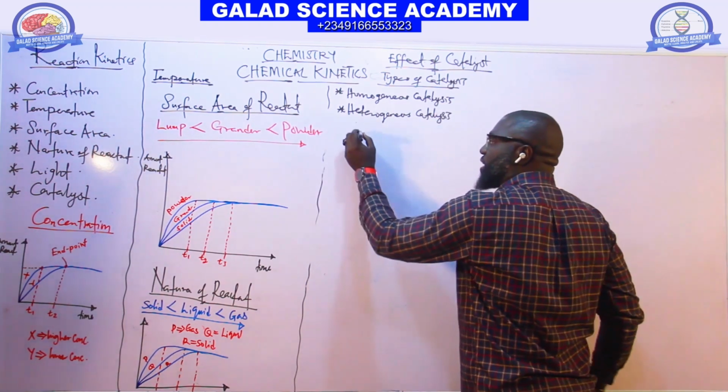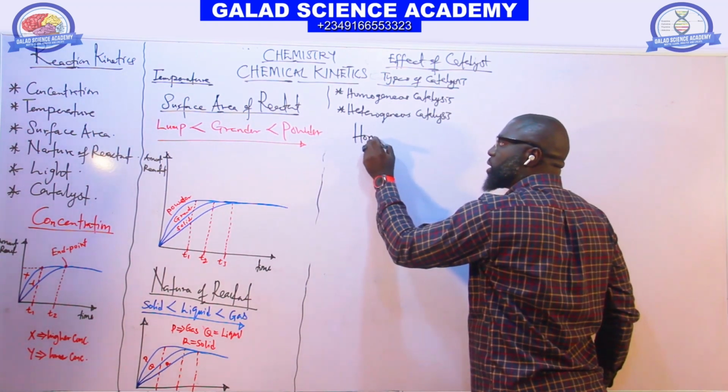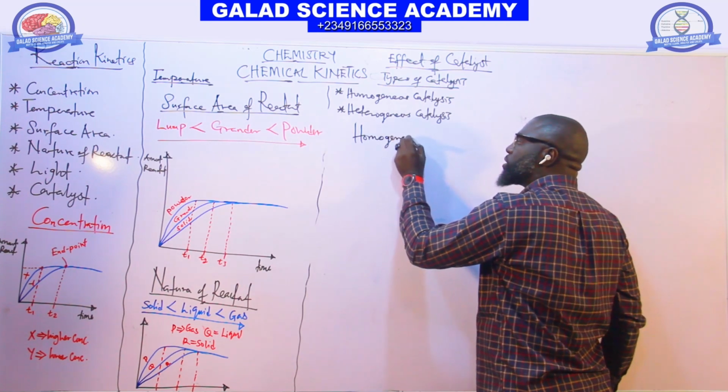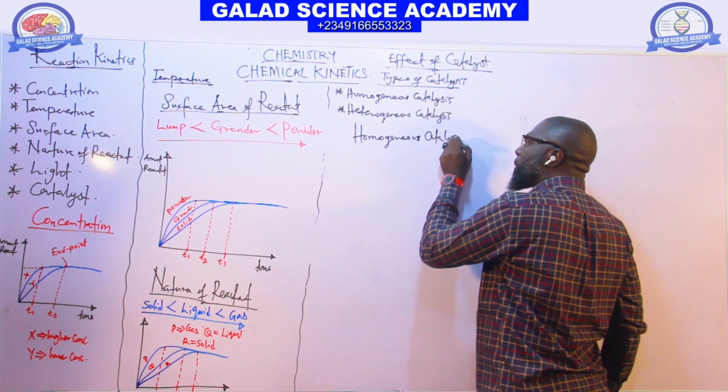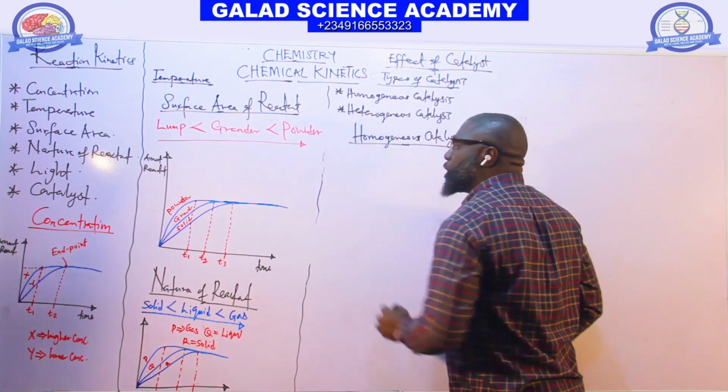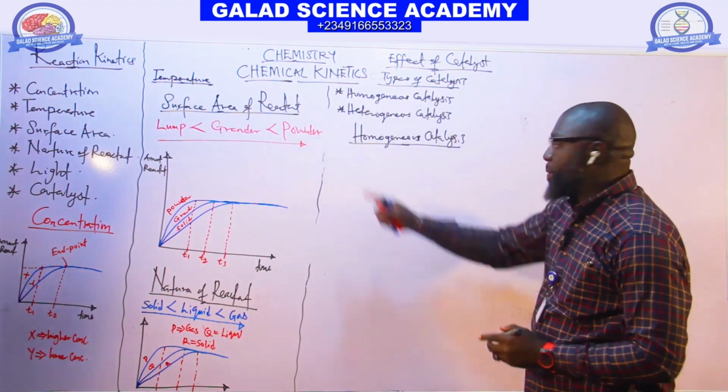Now let's treat it one after the other. Homogeneous catalysis. The word homo means same.